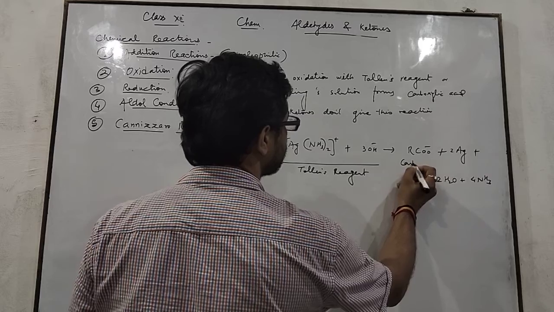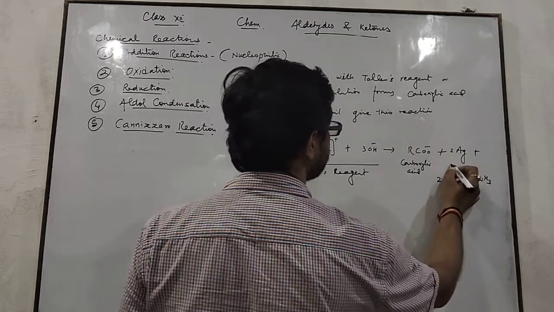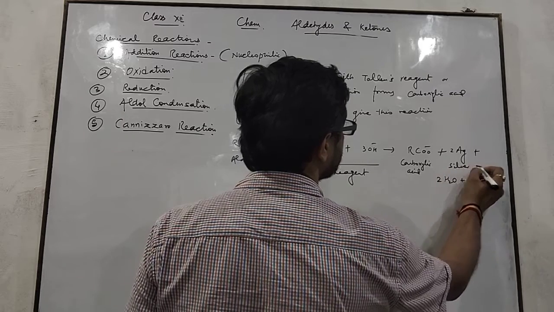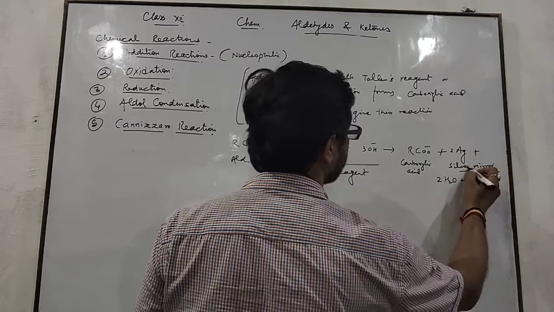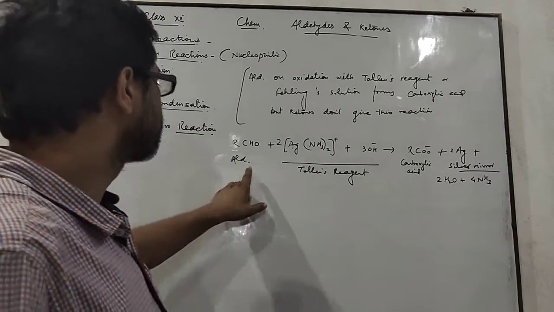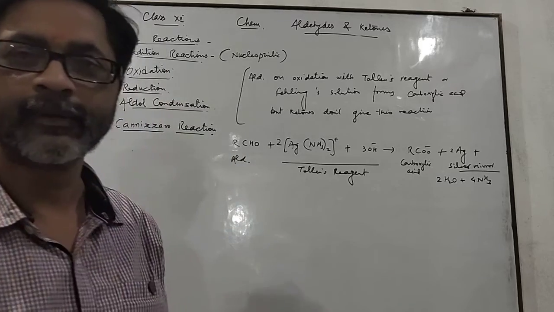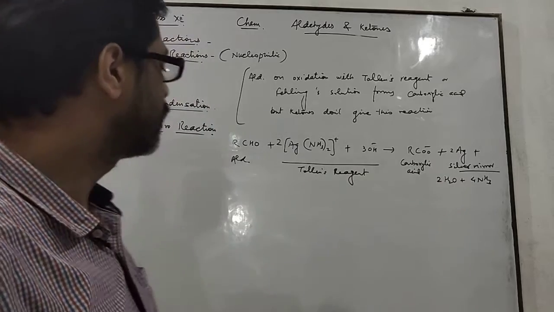This gives the carboxylate ion, or carboxylic acid, and the silver forms a mirror. The silver mirror forms a black precipitate, and the formation of the silver mirror proves that this compound is an aldehyde. Aldehyde oxidizes Tollens reagent to a silver mirror.